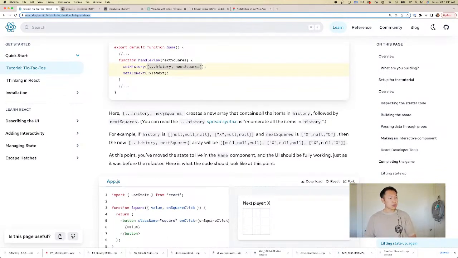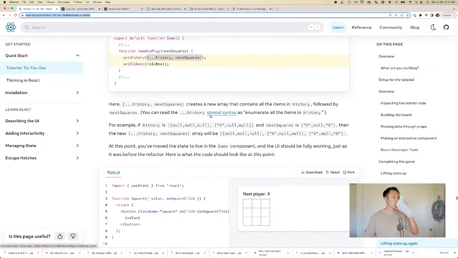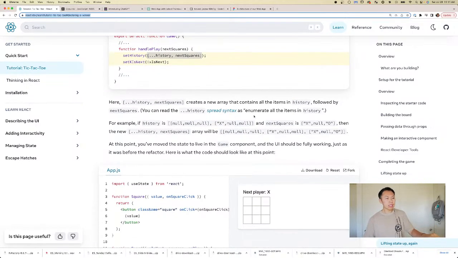Okay, here history creates a new array that contains all the items in history followed by next squares. You can see that you can read the history spread syntax to enumerate all the items in history. For example, if history is null, null, null, blah, blah, blah, then new history will be blah, blah, blah, blah.